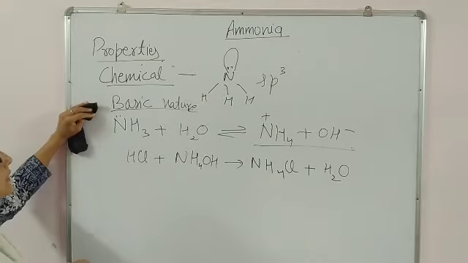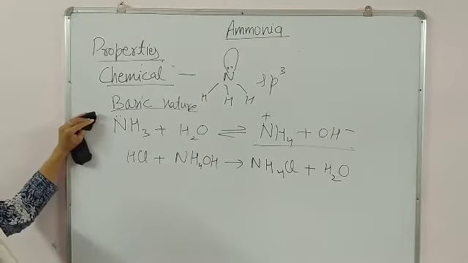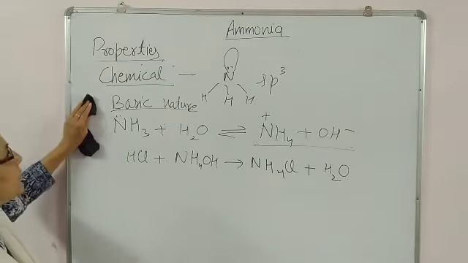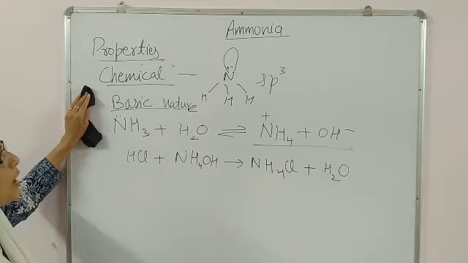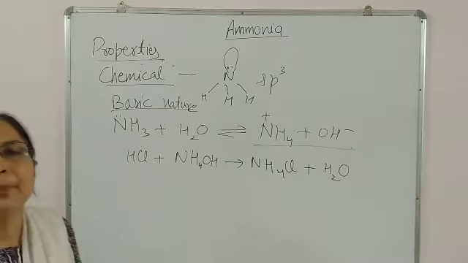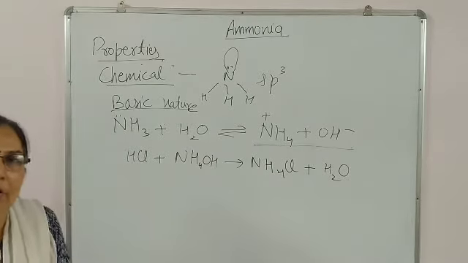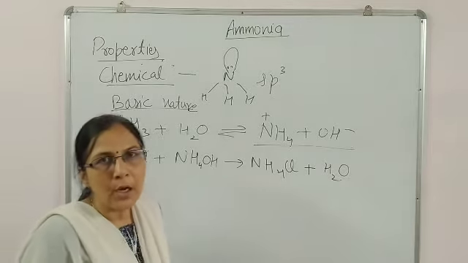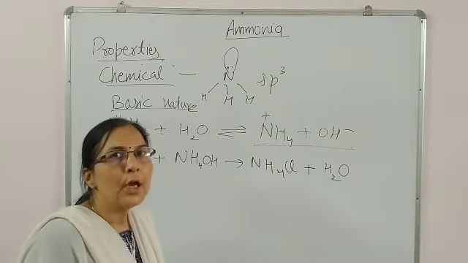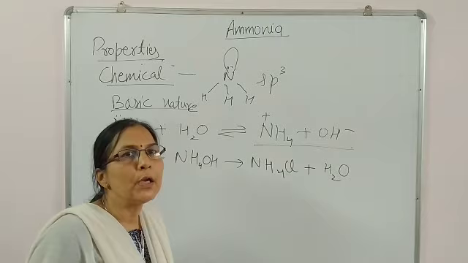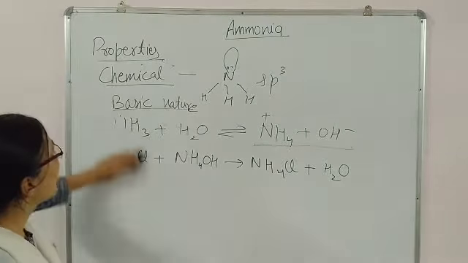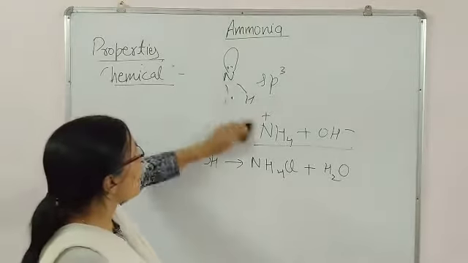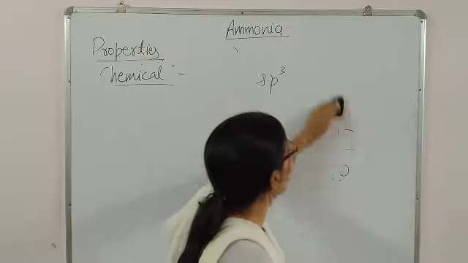Now, as it is basic, it can precipitate many elements from compounds in hydroxide form. I am talking about the practical determination of iron and aluminium in group number 3. In the laboratory, when you do qualitative analysis, for group number 3 the group reagents are NH4Cl and NH4OH.